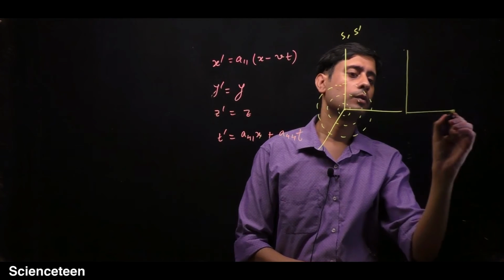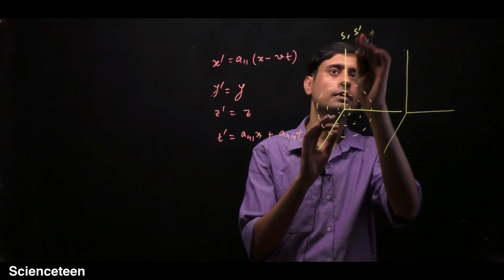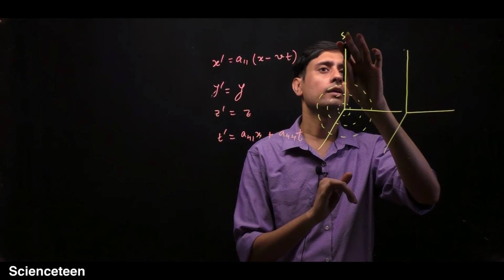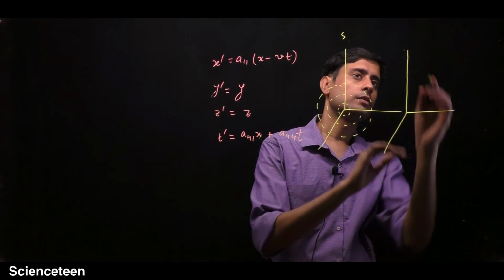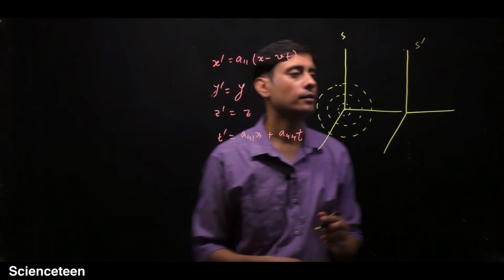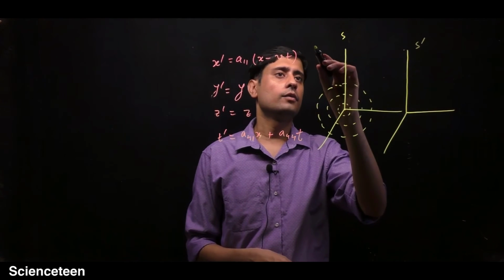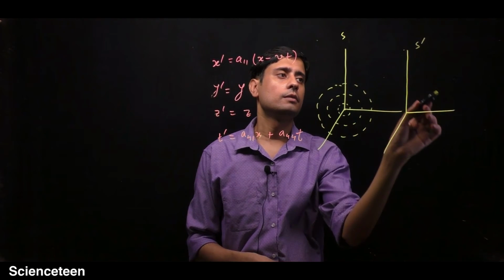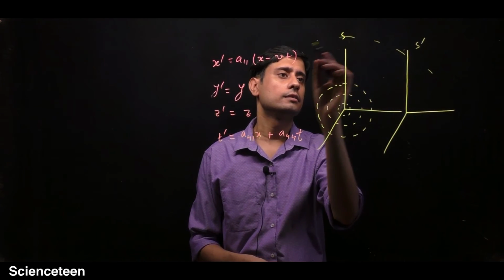So S is remaining here, and the S prime frame has moved from this point to that position. This is S prime, and for that time the sphere would have become considerably larger, like this.